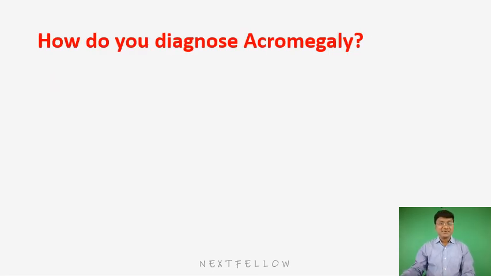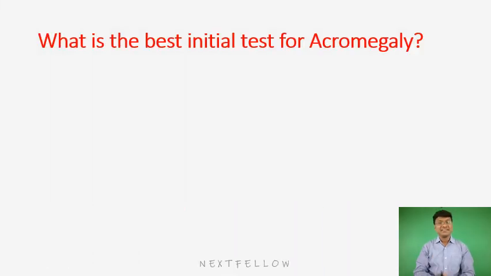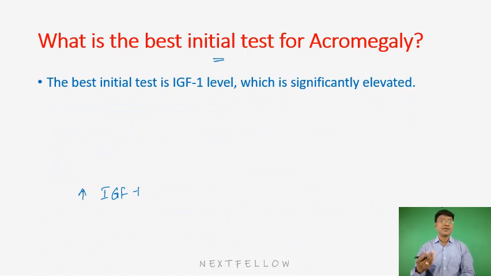Then, how do you diagnose acromegaly? See, in the diagnosis of acromegaly, we have the first line investigation as well as the best investigation. Out of which, what will be the best initial test? What will be the first line investigation? The first line investigation is where there will be increase in the insulin-like growth factor 1 level, which is nothing but somatomedins. So, IGF-1 is nothing but your somatomedin.